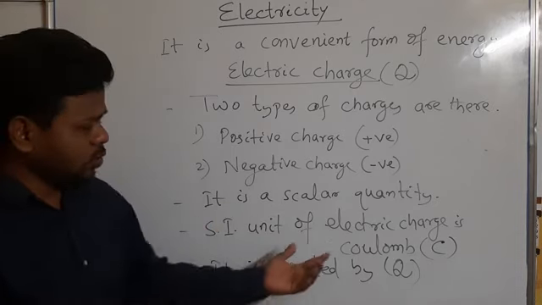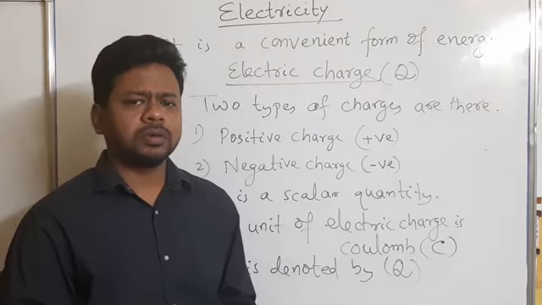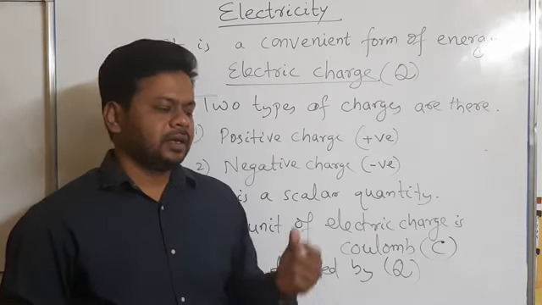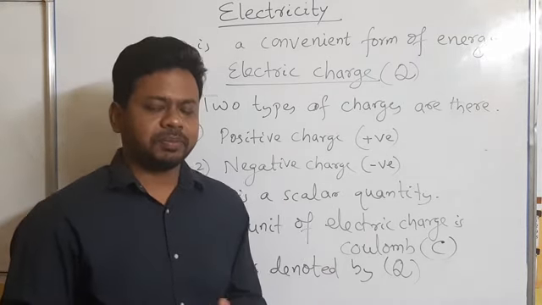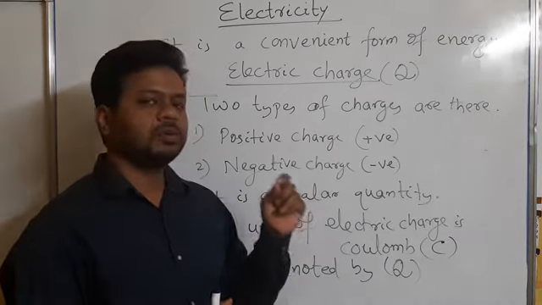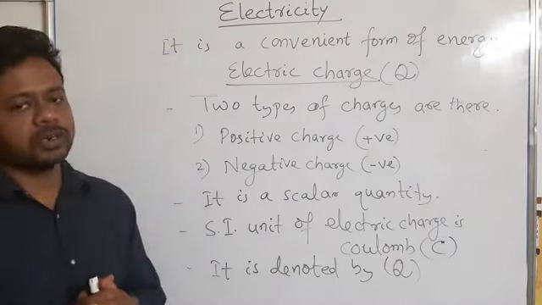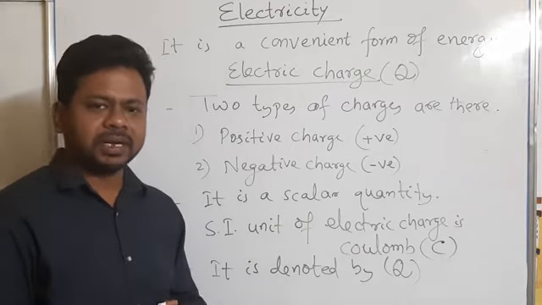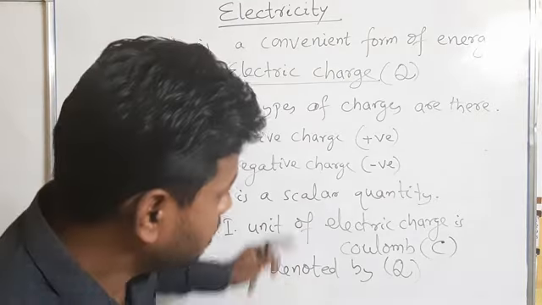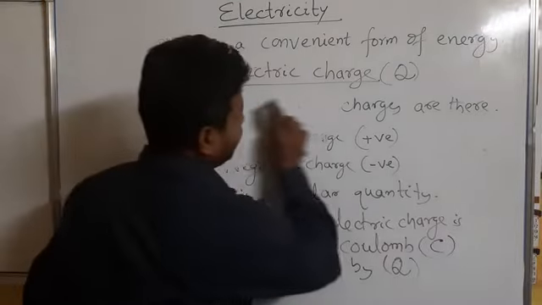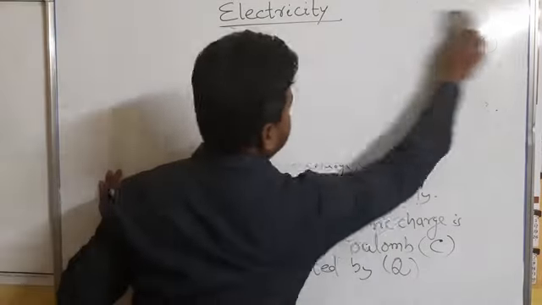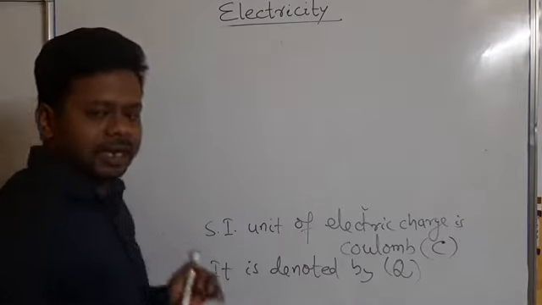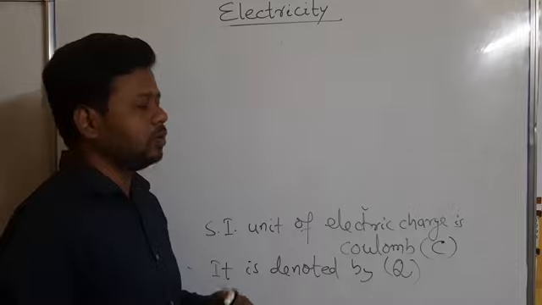So this Coulomb we normally use for expressing different charges. In standard 9 we have read that there are three subatomic particles present inside an atom: electron, proton and neutron. Electron is a negatively charged particle, whereas proton is a positively charged particle. And if you remember, the charge of an electron is minus 1.6 into 10 to the power minus 19 coulomb. We are using that coulomb in that.